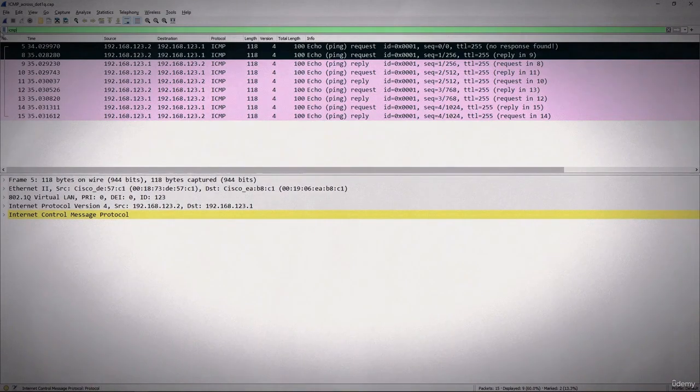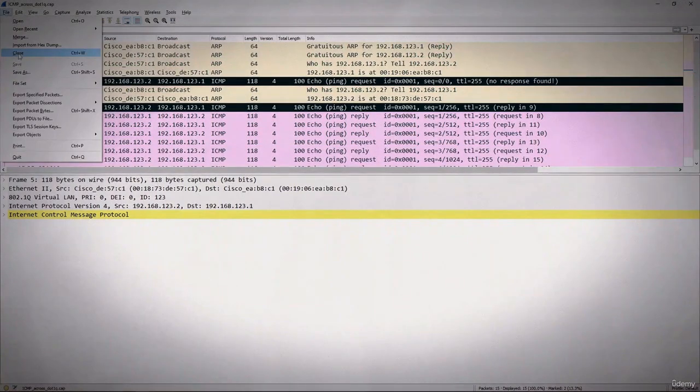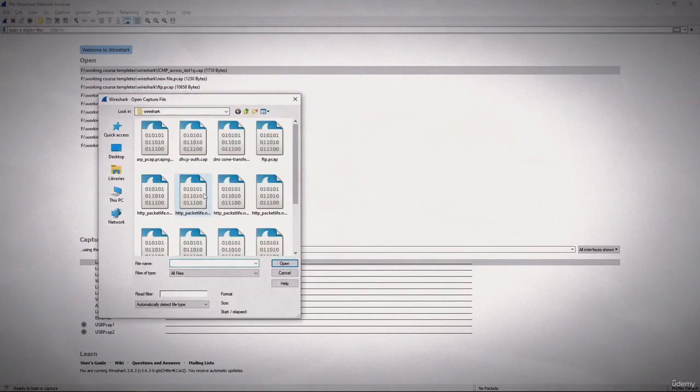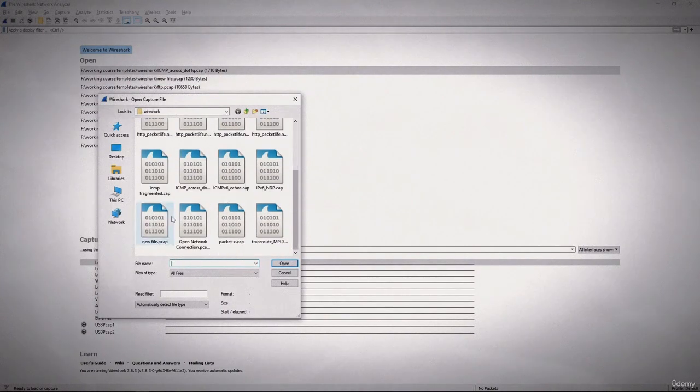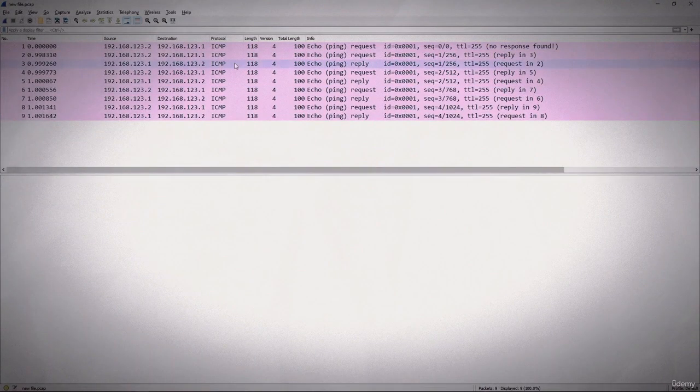Now I'll remove this display filter and close this, and again let's open the file we just saved. You'll see this new pcap file, and we'll open this, and now you can see we only have all the frames which contain ICMP protocols.